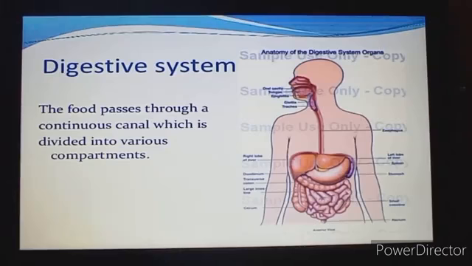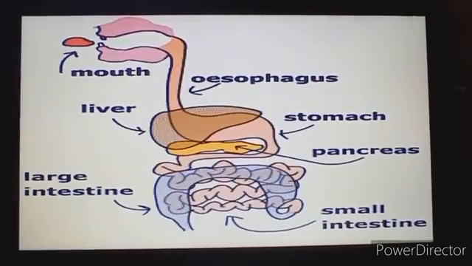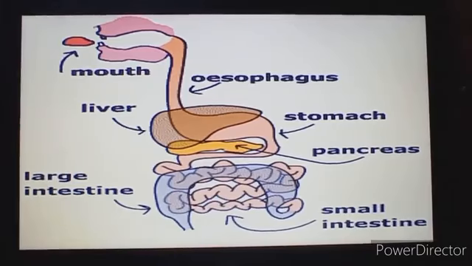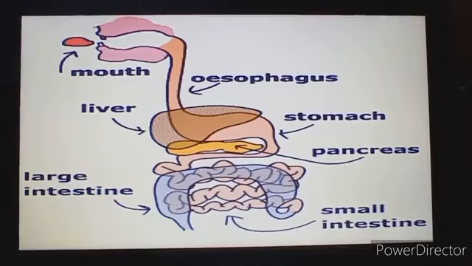Now, the first part of the digestive system that comes into the alimentary canal is the mouth. Food is taken in the body through the mouth, which opens into a small chamber that is called the buccal cavity. Digestion starts in the mouth itself. We know that the mouth consists of which parts? Mouth consists of tongue, teeth and salivary glands.